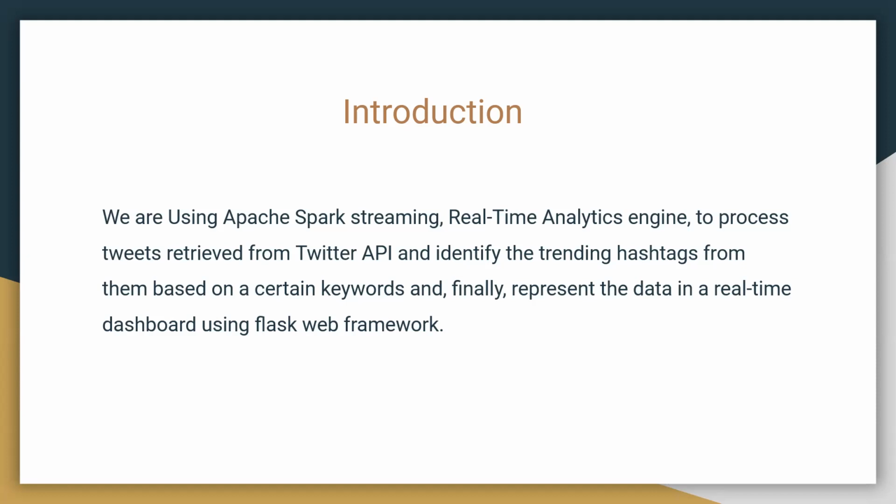So we will be using Apache Spark Streaming, a real-time analytics engine, to process tweets that are retrieved from the Twitter API, and then we will identify the trending hashtags from the Spark processing, and finally we will represent this processed data in a real-time dashboard using the Flask web server framework. Next slide.